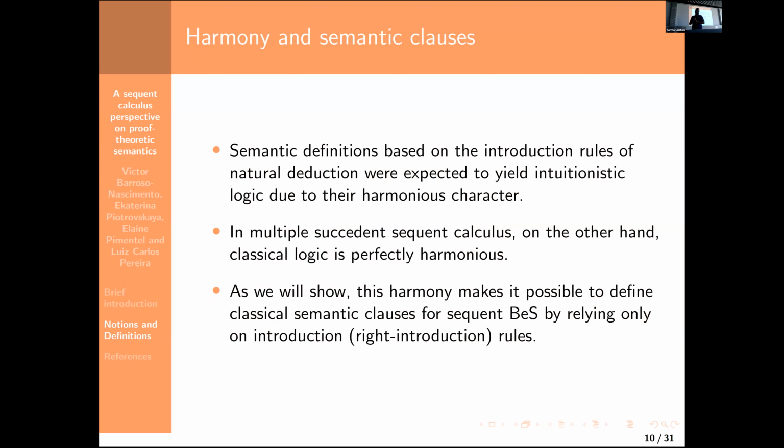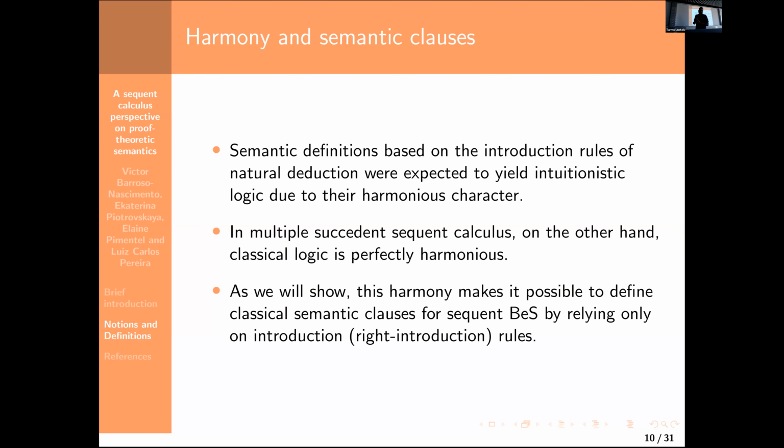And as I mentioned, originally the clauses based on introduction were expected to use the semantics for intuitionistic logic, because natural deduction is harmonic when you consider intuitionistic logic, and not as much when you consider classical logic. On the other hand, when we consider sequent calculus, it seems like the sequent calculus for classical logic is more harmonious than the one for intuitionistic logic, which is basically a restriction of it instead.